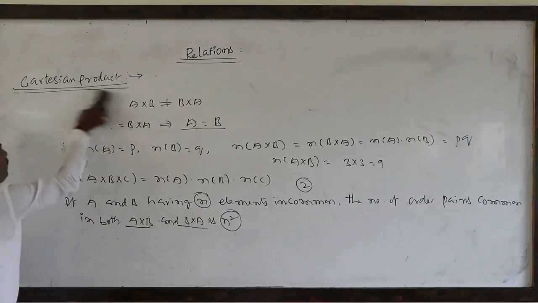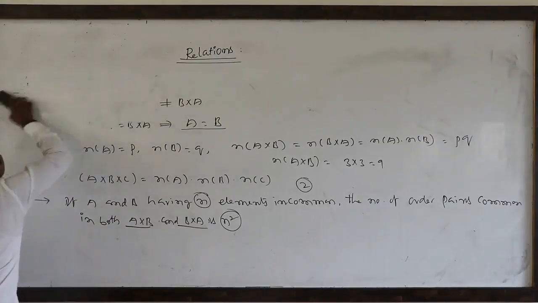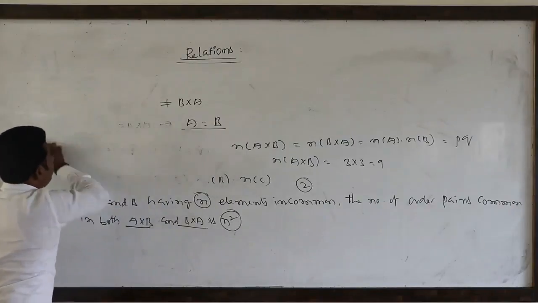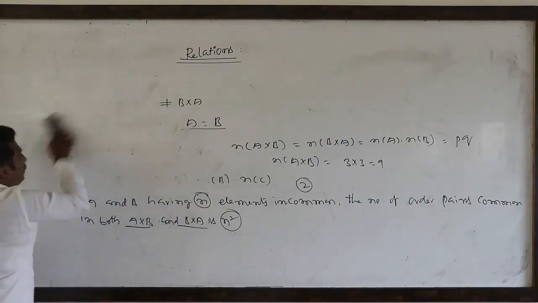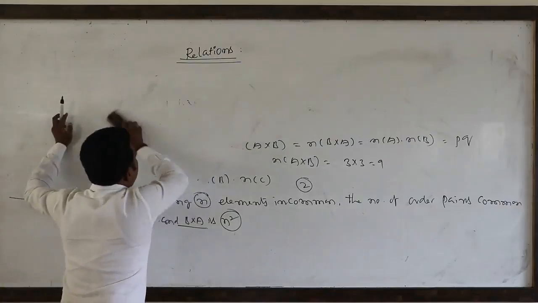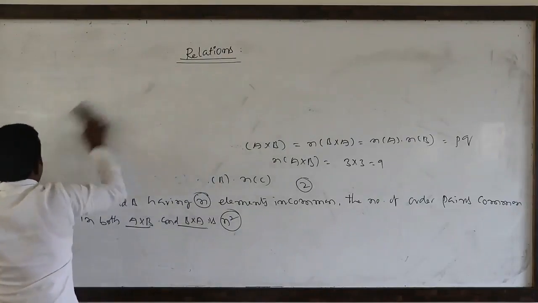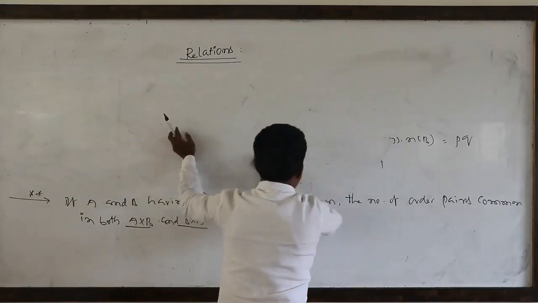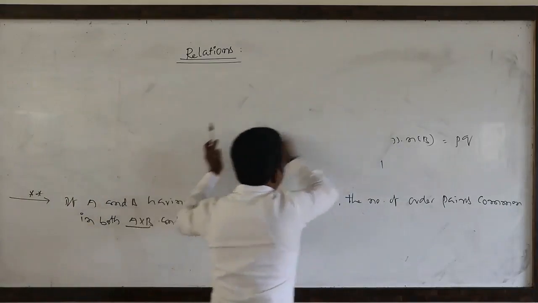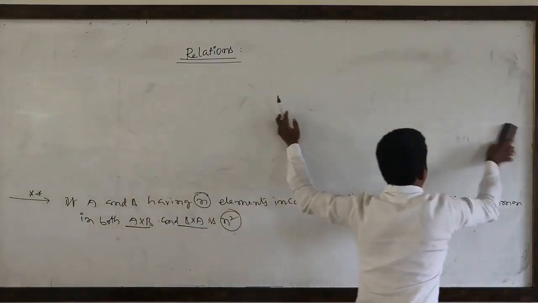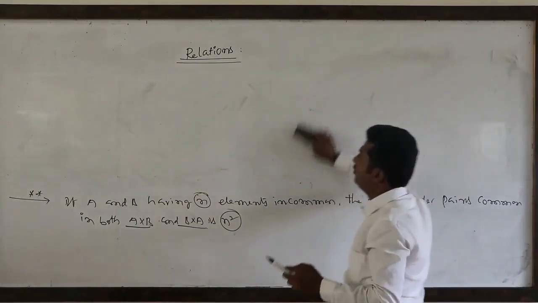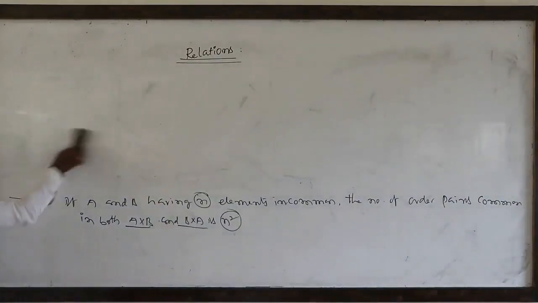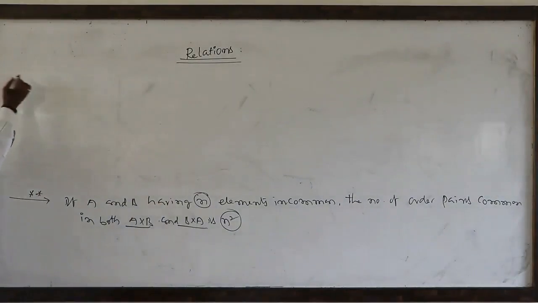So these are the Cartesian product. Then, what is the relation between two non-empty sets? Relation means the relation among the elements in two non-empty sets, nothing but relation between two non-empty sets. What is the relation?